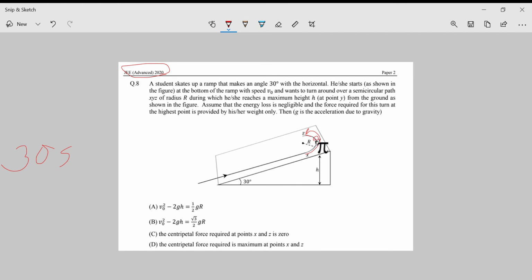So that means the acceleration over here, over the inclined plane, below the incline is g sine theta, which is g by 2 in this case. Okay, and it is equal to v square by r because the guy is turning as well. He is a student, he is even turning, so it is equal to v square by r.